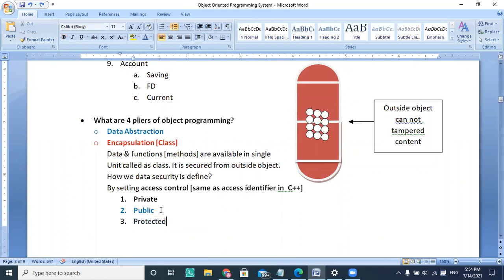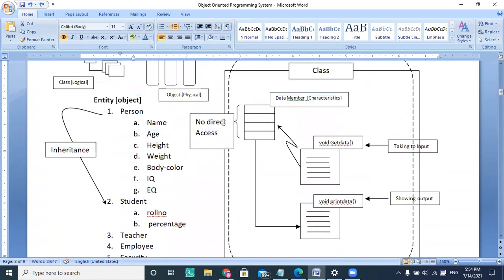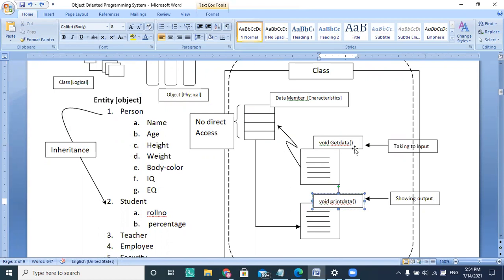If you say your data members are public, then people can access the member method through an outside object, and through that member method, people can access the data members of your class. So there is no direct access, but indirect access is there, and indirect access is taking place through a method and a function.